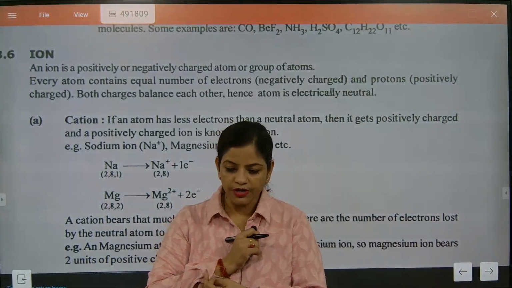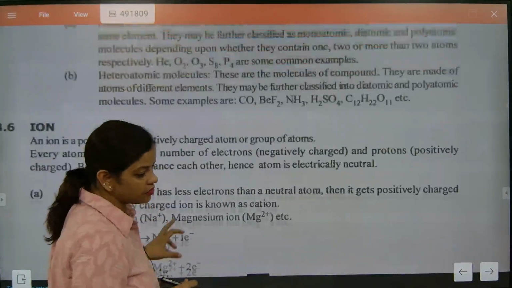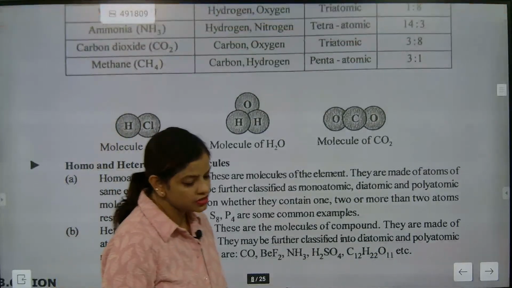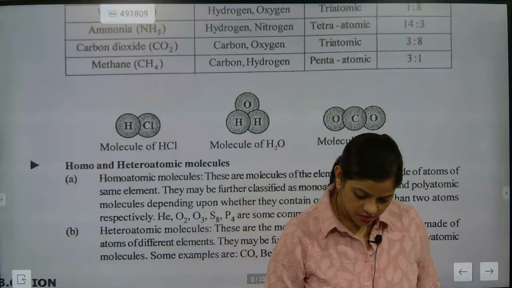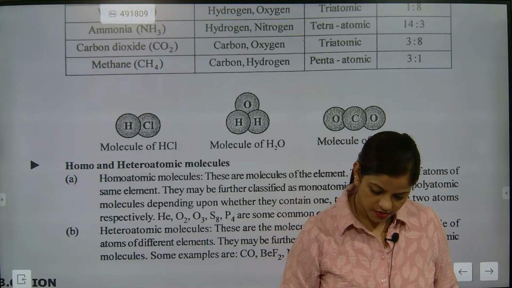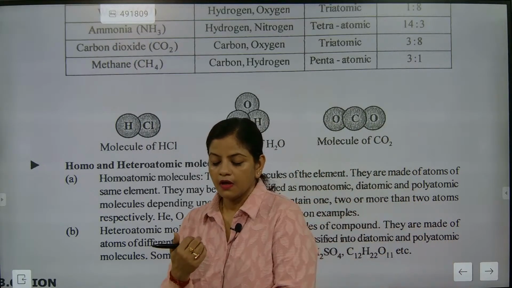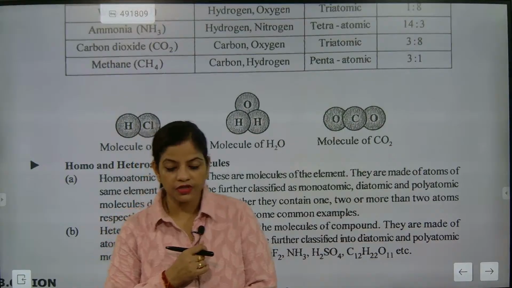So atoms and molecules. Last class we were discussing heterogeneous and homogeneous.